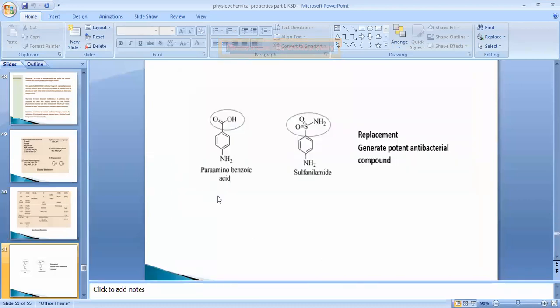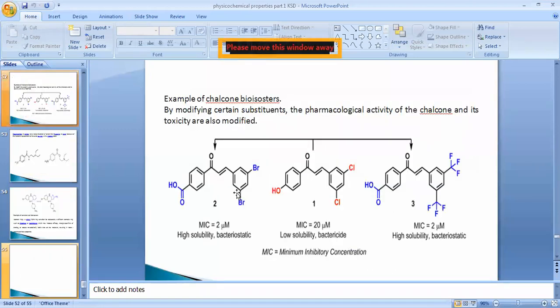Now, for example, in the case of para-amino benzoic acid, if we can replace this acidic functional group with amide functional group, sulfonamide, so it will generate a potent antibacterial compound. See, this para-amino benzoic acid is also going to have the antibacterial action. But if we can substitute this benzoic acid functional group or acidic functional group with an amide, then there is a potent antibacterial property given by this sulfanilamide as compared to the para-amino benzoic acid.